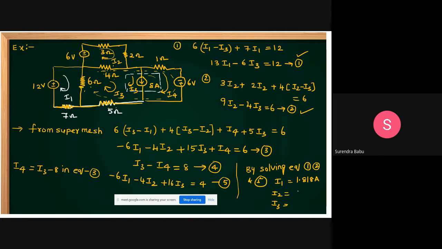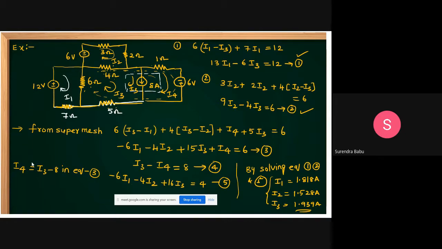1.528 amperes, then 1.939 amperes. This I am giving as an assignment. Please try, don't leave it. Please practice. Don't think it's a very large problem. We don't expect that in GATE.